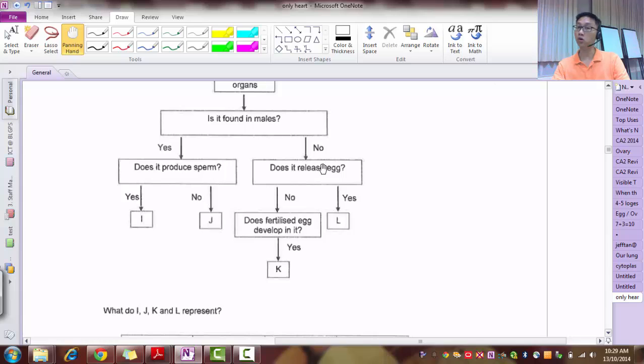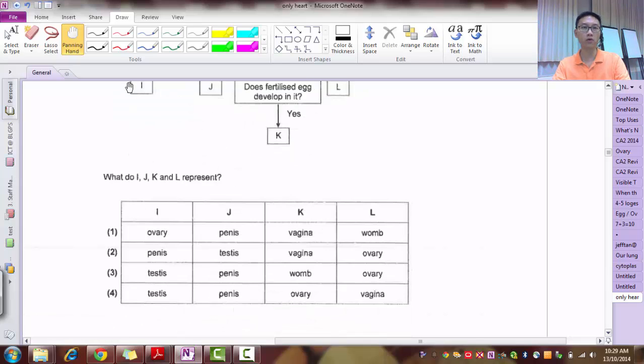Is it found in males? No, that means it will be found in females. Does it release eggs? No. Do fertilized eggs develop in it? Yes. And that's K. Does it release eggs? Yes. L. What is it? So you should have a lot of ideas what this is. So this is actually very, very straightforward. So my answer is number 3. Okay.